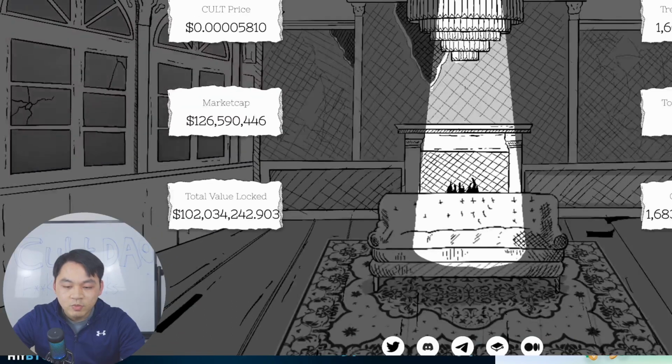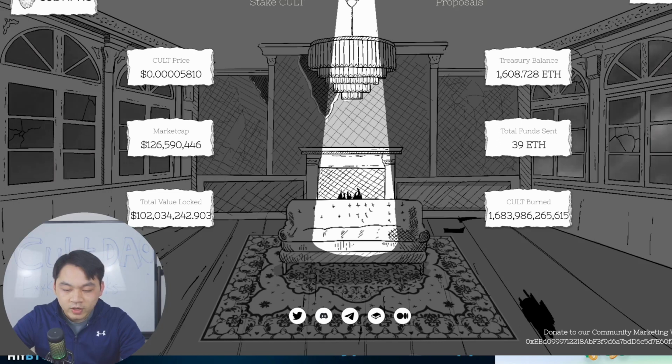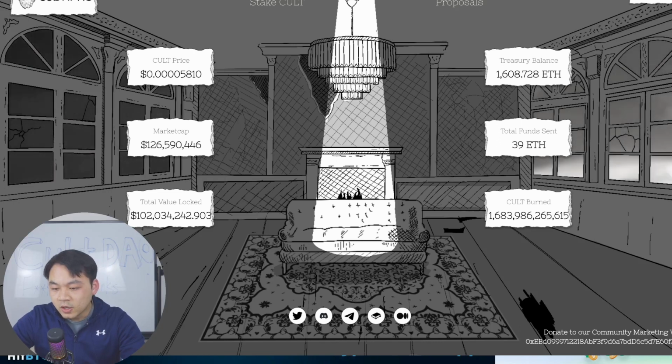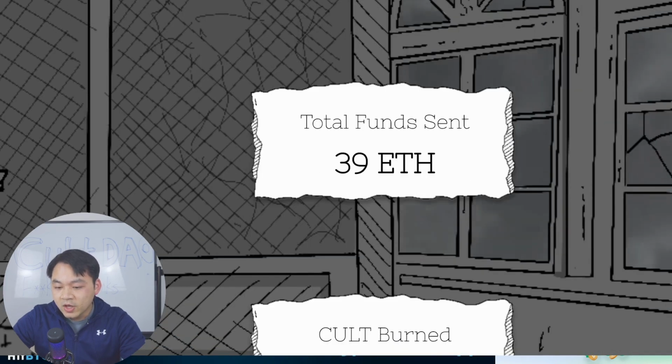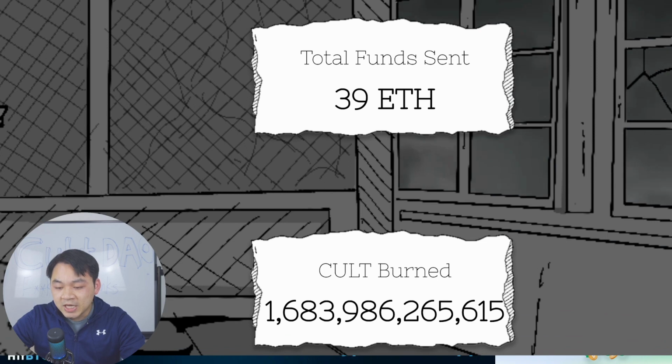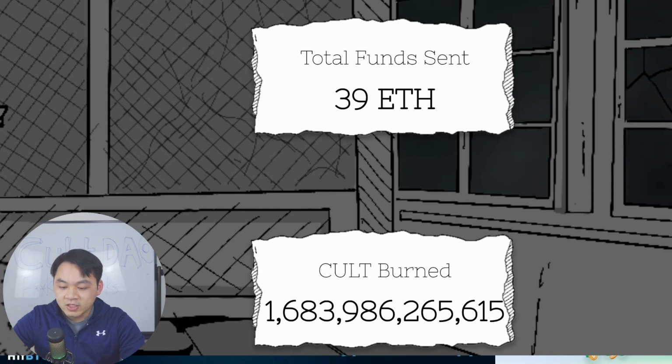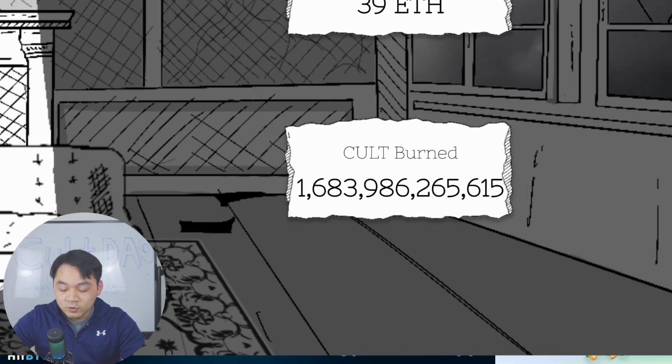So basically, most of the people who have CULT tokens choose to lock their tokens. On the right side, you can see the treasury balance. Right now, it has over 1,600 ETH. That's a lot of money. And the total fund sent is 39 ETH, so that means they already invested in a few projects. That's also the number of CULT tokens that have been burned.